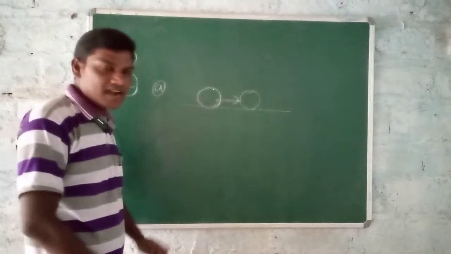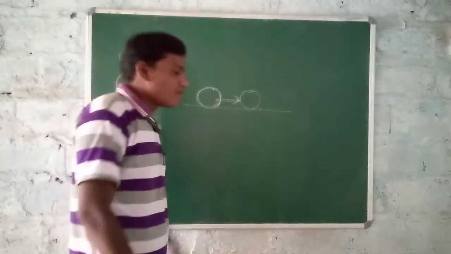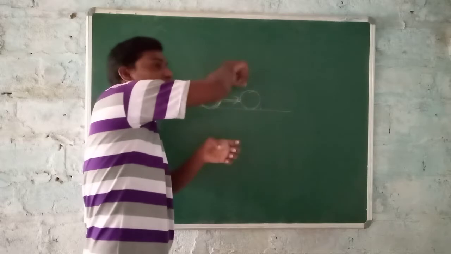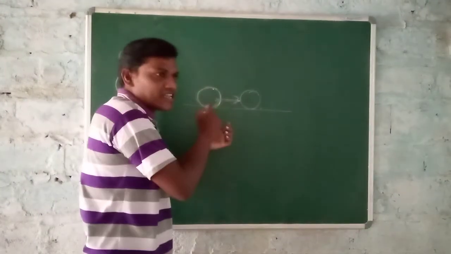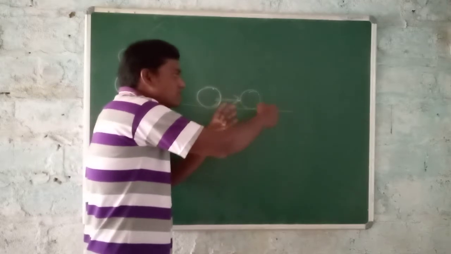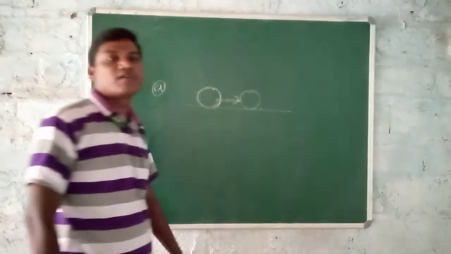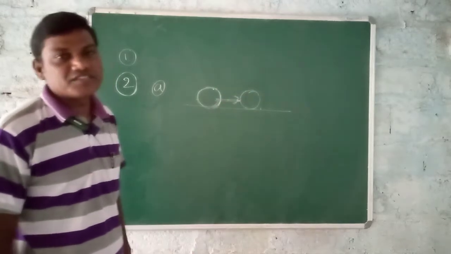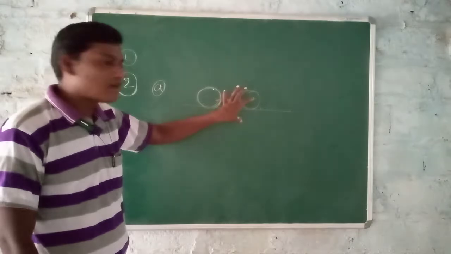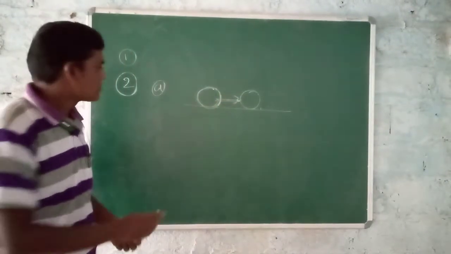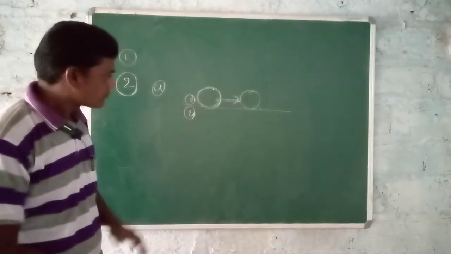Speed changes or not. Initially the body has a certain speed, but the opponent applies force in another direction. When the opponent applies the force on the ball in the opposite direction of its motion, its speed changes. The direction also changes here, but our concept is that speed changes. Next, in the same way, another example.